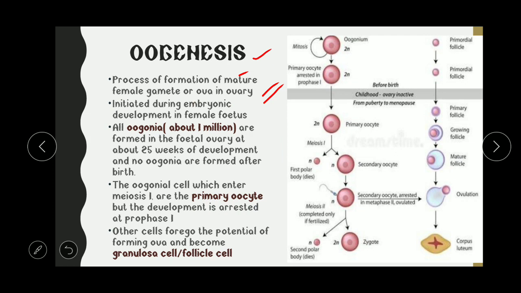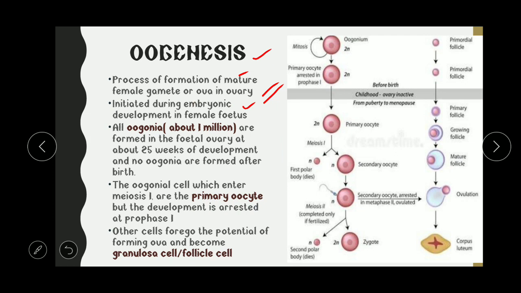It starts in the ovary, and this starts before puberty, that is during the embryonic development in the female fetus. That is, when the female fetus is undergoing development inside the womb, then oogenesis is started. So it is initiated during the embryonic development in the female fetus. That is, all the oogonia. These are the germ cells. Germ cells means they have the ability to form the gametes.